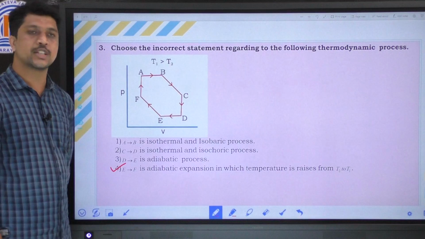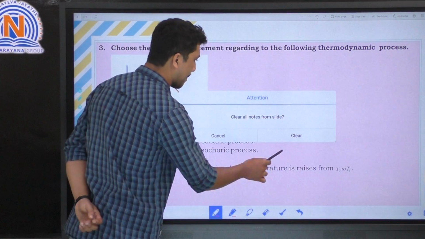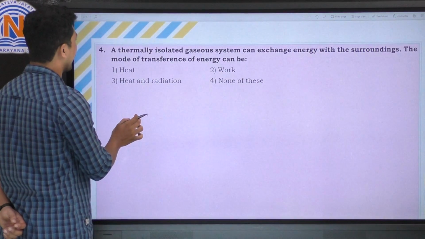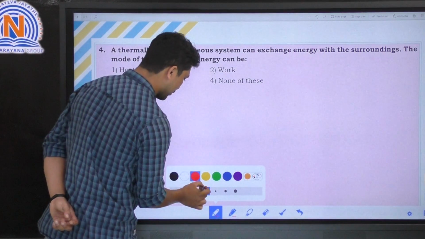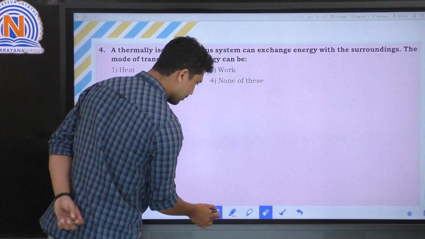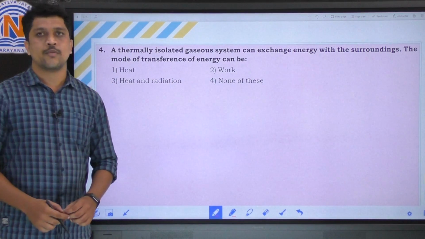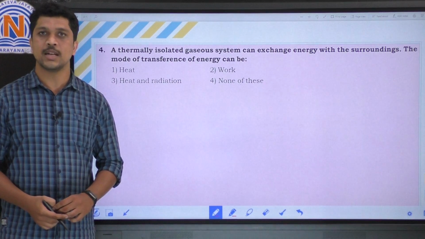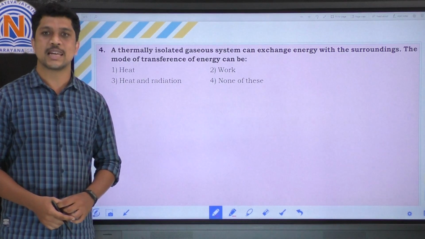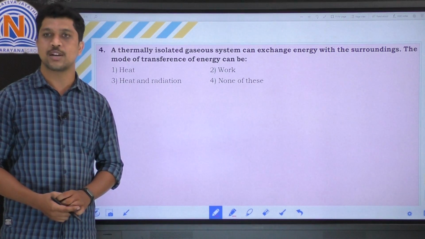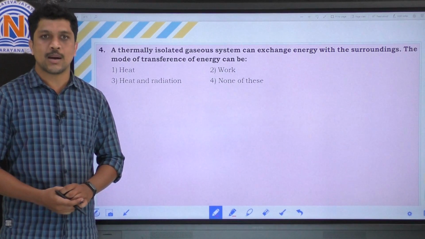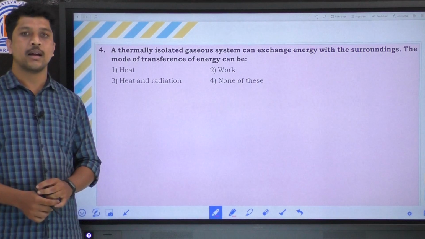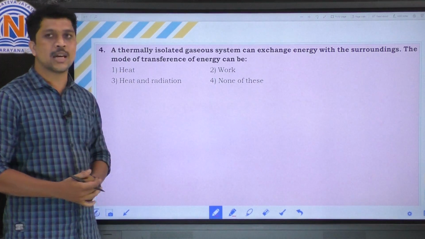Let's move on to the next question. Fourth question: a thermally isolated gaseous system can exchange energy with the surroundings. The mode of transfer of energy can be... Here the system is thermally isolated.